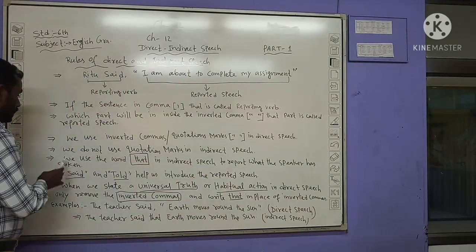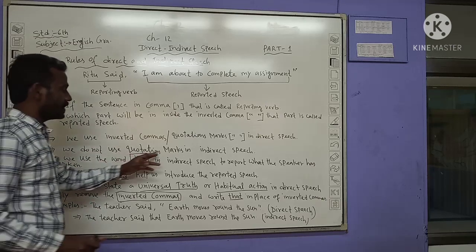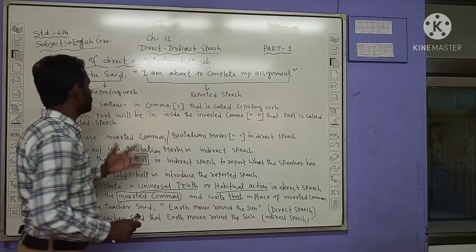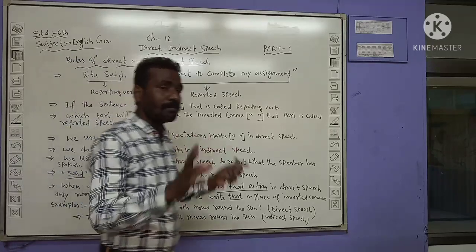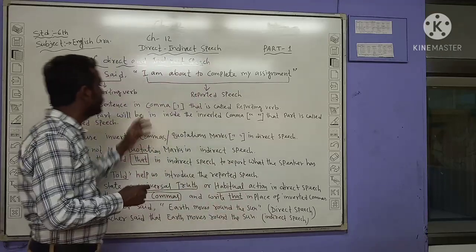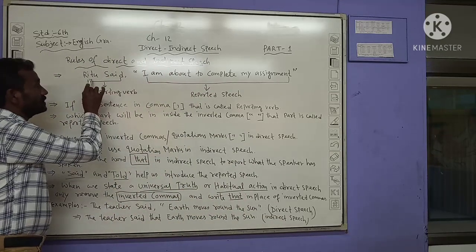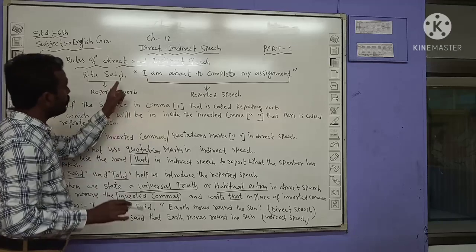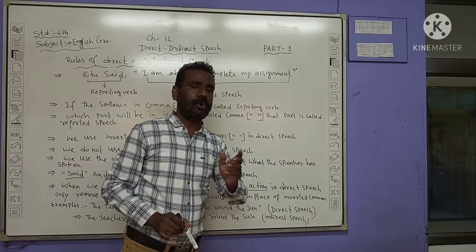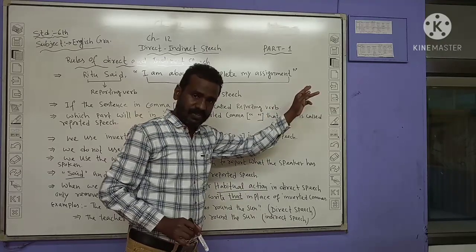Clear? We do not use quotation marks in indirect speech. Indirect speech में हम quotation mark use नहीं करते हैं. When it is direct speech, जब भी कोई कॉमा और quotation marks के अंदर होगा, that is called direct speech.